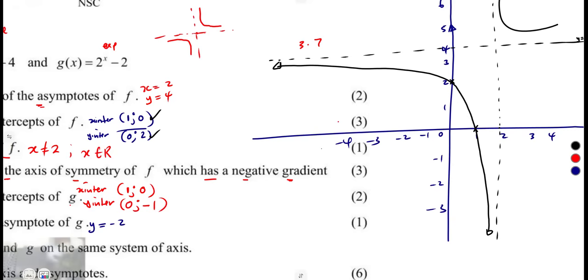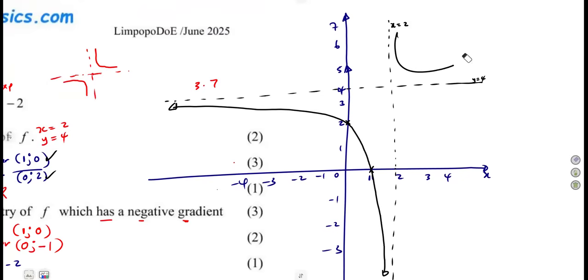All right, so that was the case of our graph. This is 1 and this is 2. So that's the graph of f. On this side, it is just going to be another piece which is similar to this one.